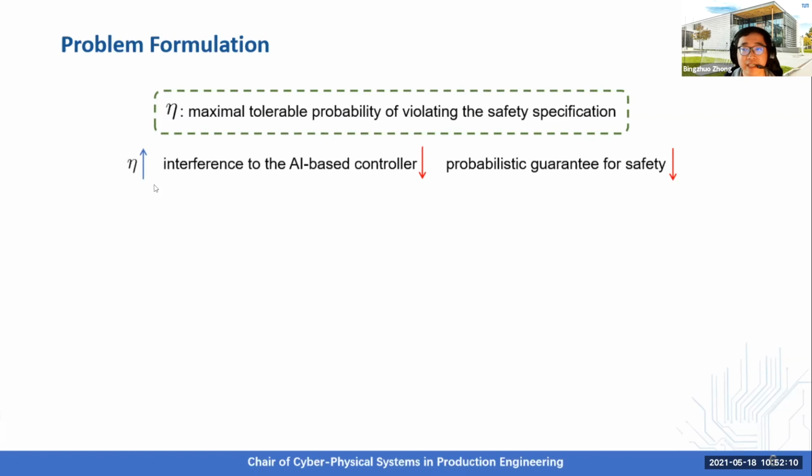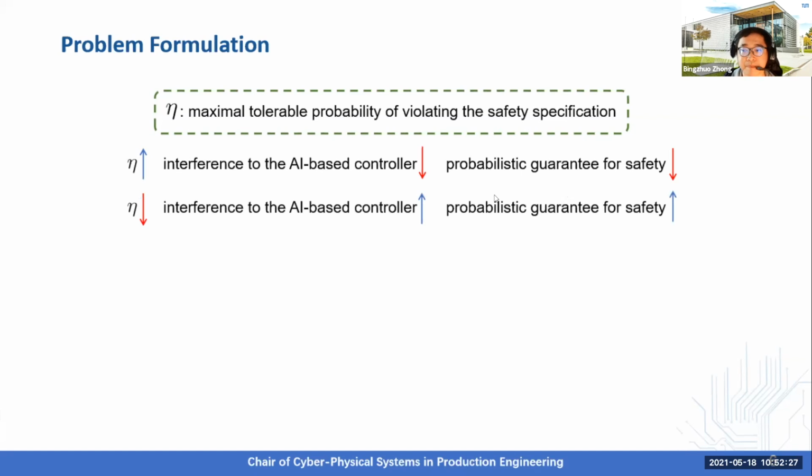Concretely, the larger eta is, the less interference will be applied to the AI-based controller, so the AI-based controller has more opportunity to access the plan. But at the same time, you will have a lower probabilistic guarantee for safety, and vice versa.